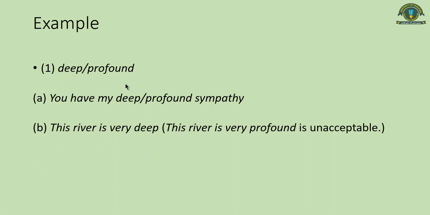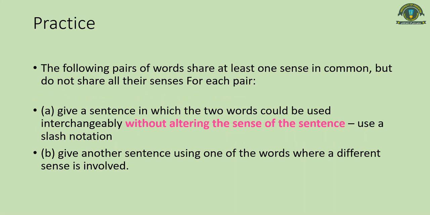Though both of these are synonyms, not all the senses of these can be synonymous with each other, so profound cannot be used in certain contexts. So this is how you have to do it. Look at the instructions again: one sentence where both words in the pair can be used alternatively, and a second sentence where one word can be used and the other cannot.